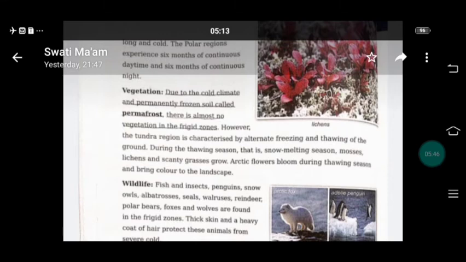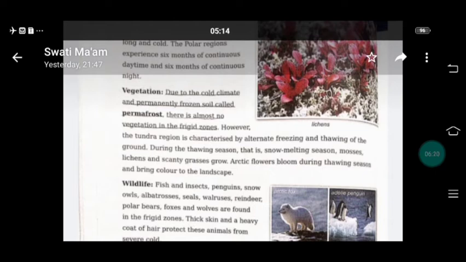Now vegetation. Due to the cold climate and permanently frozen soil called permafrost, there is almost no vegetation in the frigid zone. However, the tundra region is characterized by alternate freezing and thawing of the ground. It is freezing because it is near the poles.